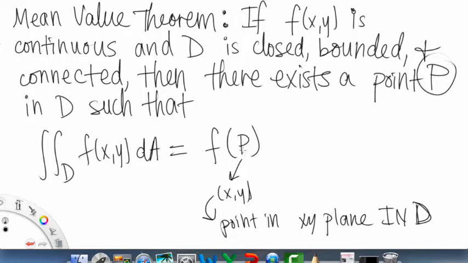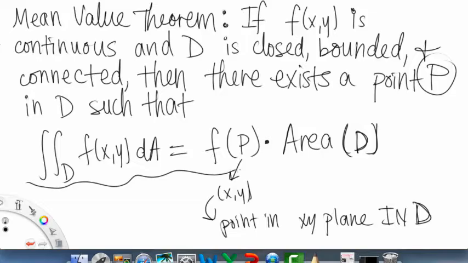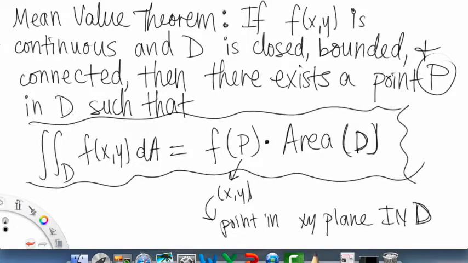This is the two-dimensional version of the mean value theorem.